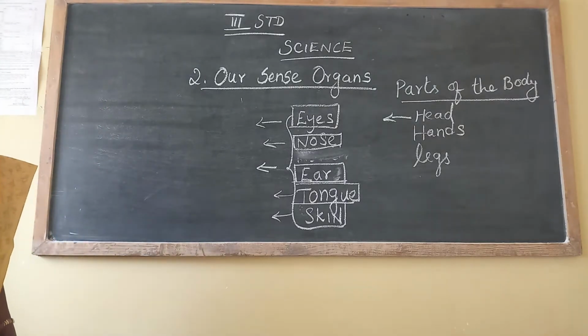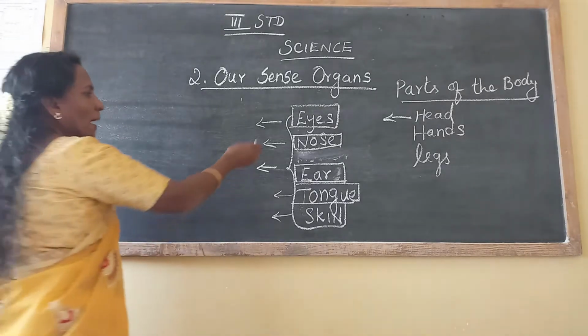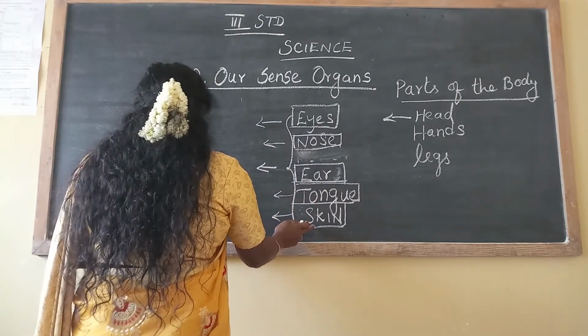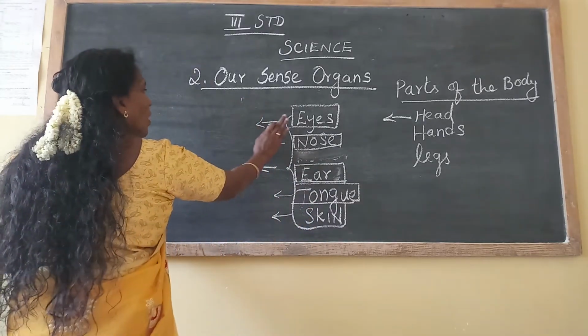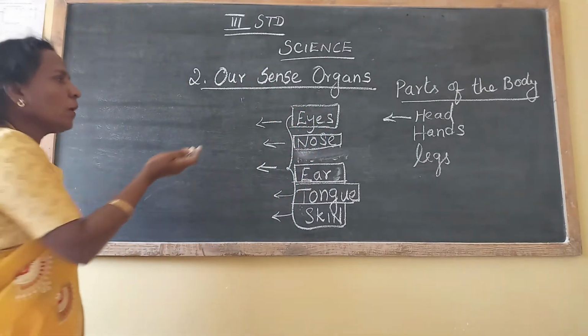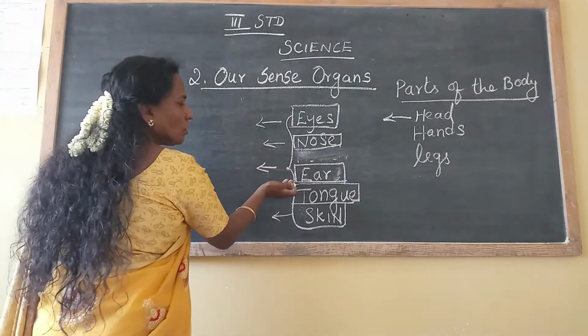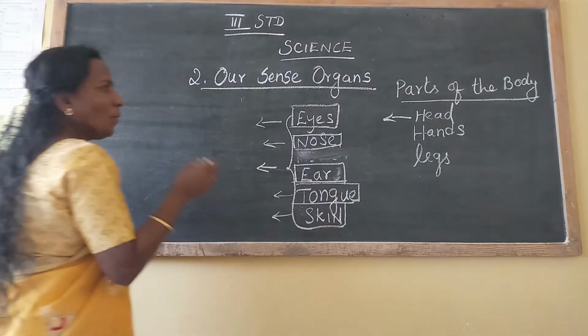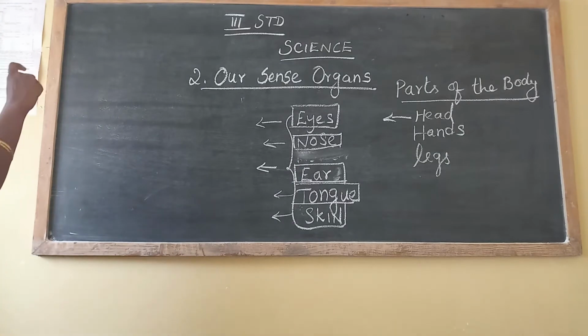To feel. So eyes, nose, ear, tongue, skin are the sense organs. So what is the definition of sense organs? What is the use of eyes? What is the use of nose? What is the use of ear? What is the use of tongue? What is the use of skin? We will see one by one.